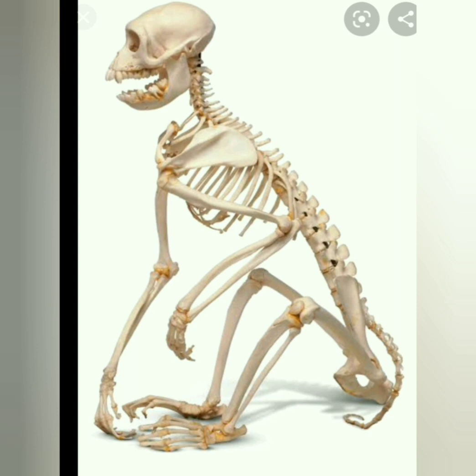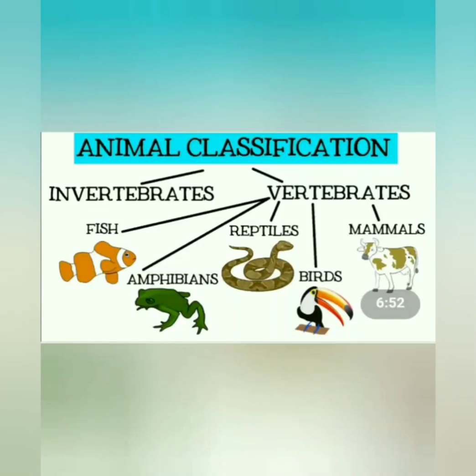Here in the picture you can see a backbone. See children, according to the structure, animals are classified into invertebrates and vertebrates. Invertebrates means animals without backbone, and vertebrates means animals with backbone.